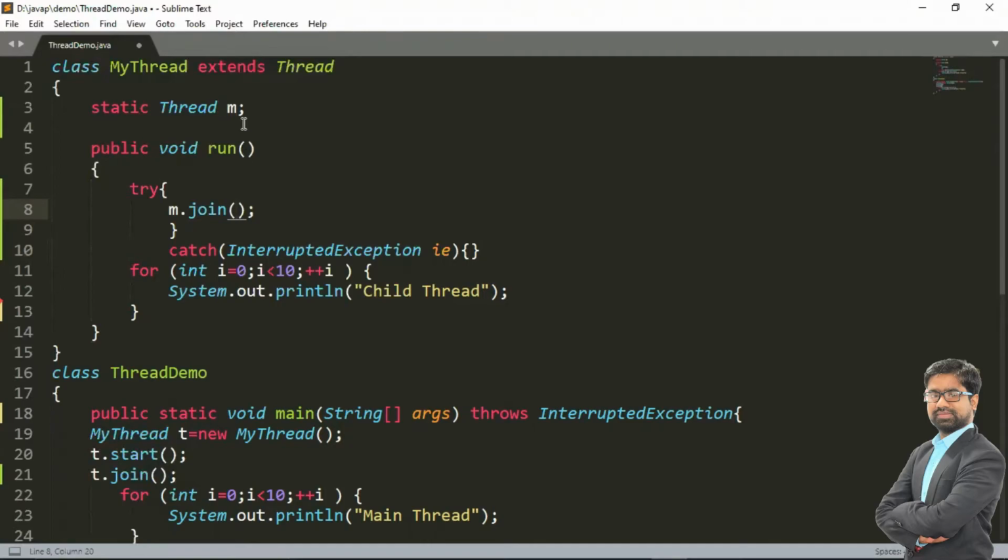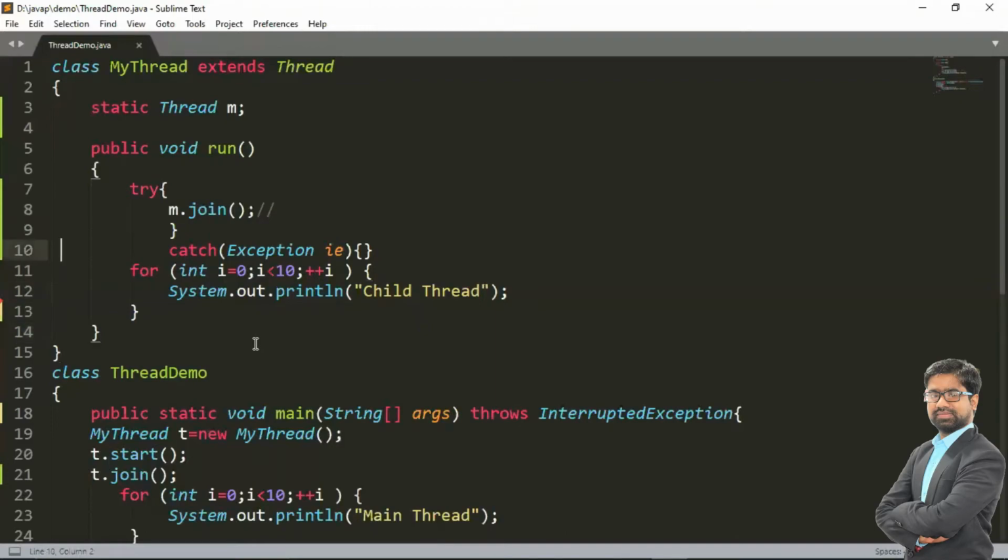So what will happen inside this join method: the thread will call the main thread to join, and this child thread will wait until my main thread completes. That's why we have called m.join, and it may throw an exception. That's why we write Exception here, or we can write InterruptedException. Then we print the message that the child thread is executing.